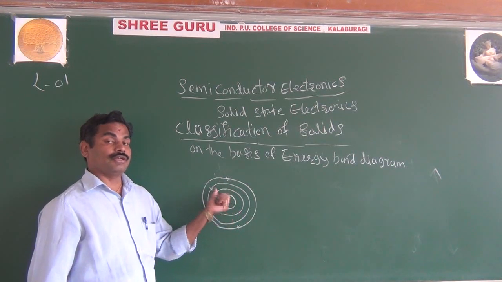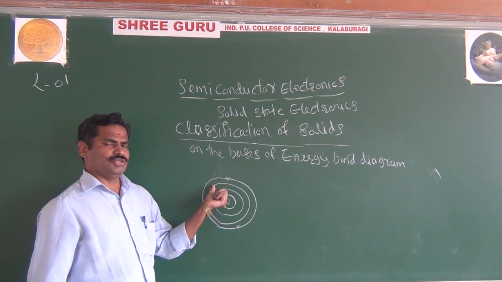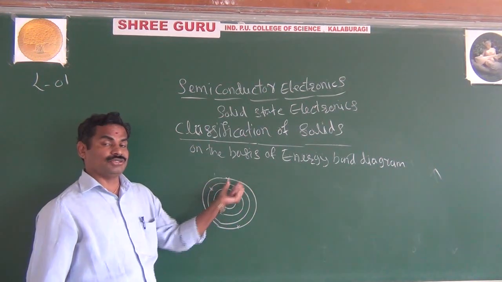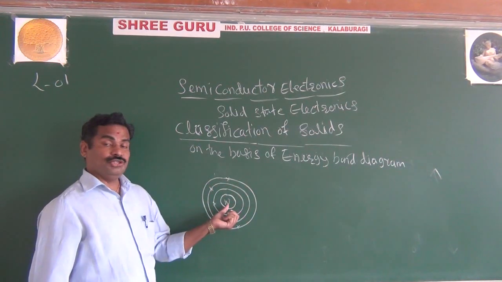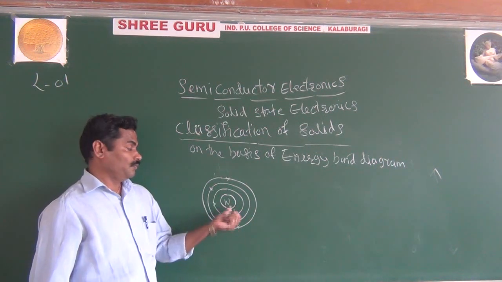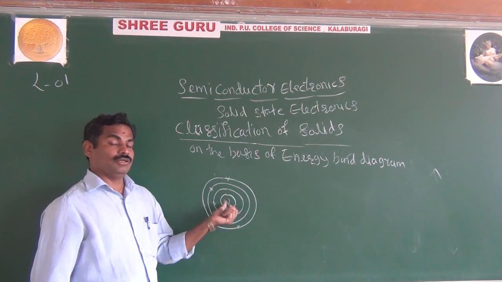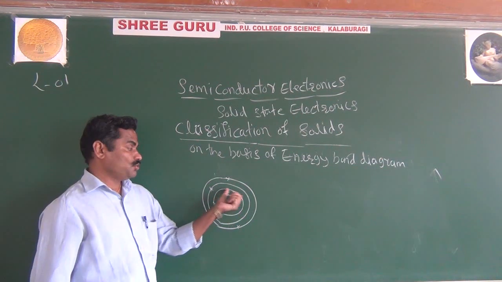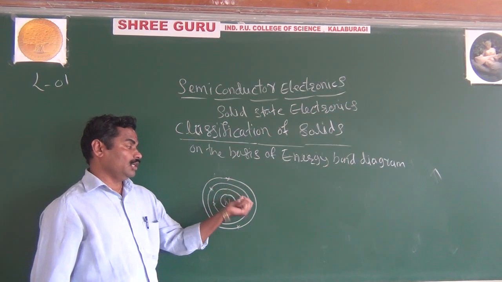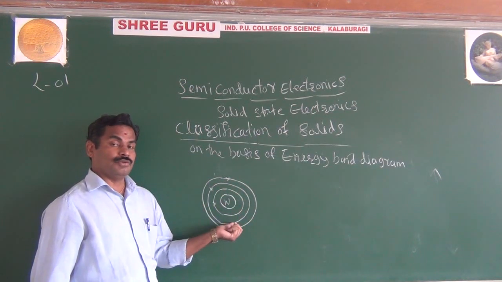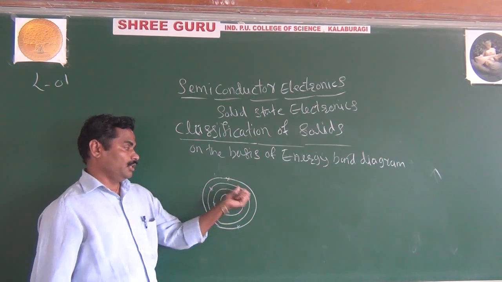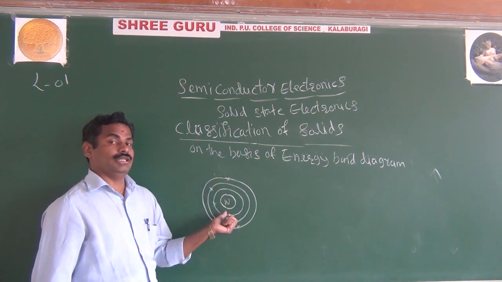You have studied this in chemistry in detail, but it is related to here, so I am explaining once again. Inside the nucleus you have protons and neutrons, and the electrons are revolving in the different orbits having different energy levels.